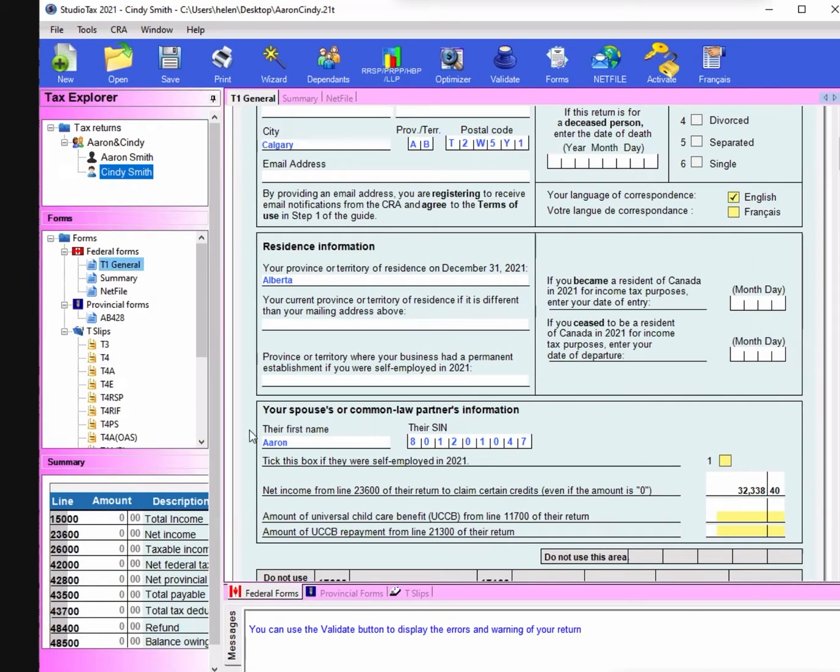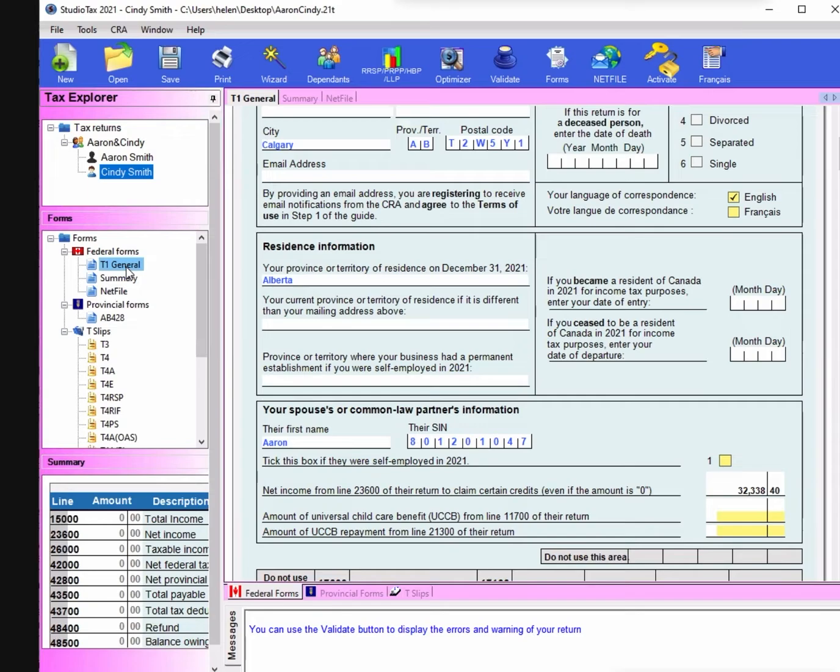Look at my mouse. At the bottom there is the summary, with total income, net income, and taxable income. That summary is very important and very useful. You can see refund and balance owing. For Cindy, total income is 0 because I did not enter any income.